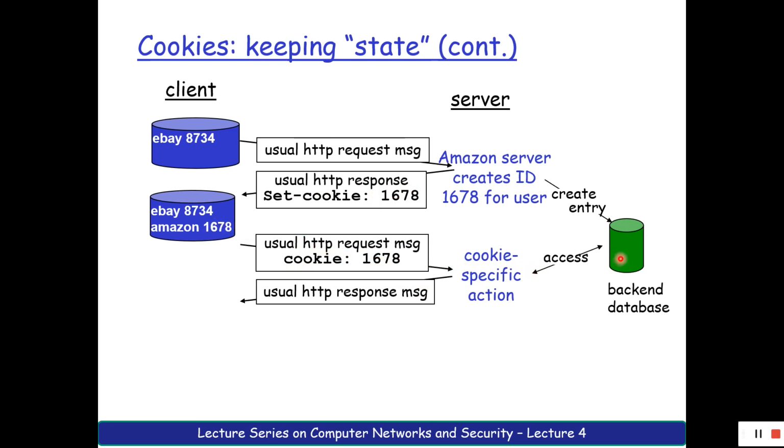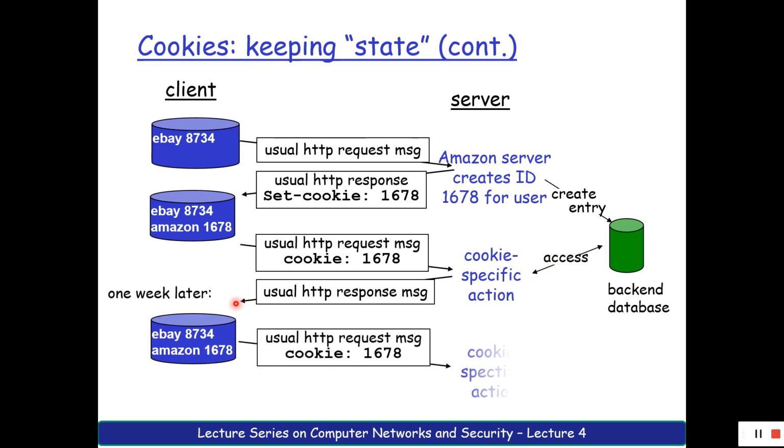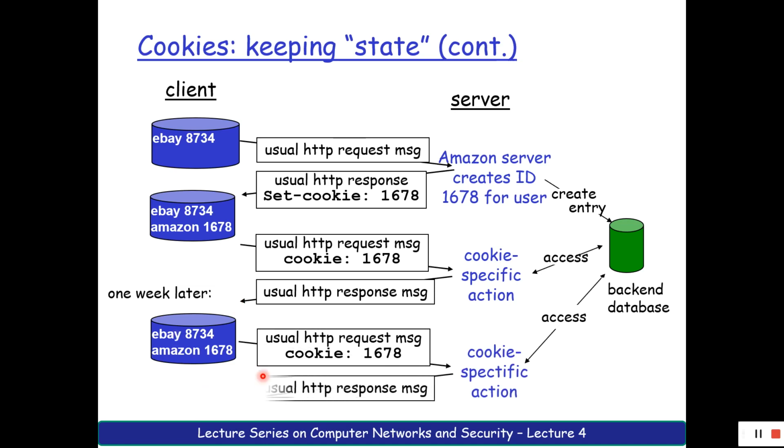The server accesses its database, and after accessing it, it responds back and the process continues. Even after a week, all the procedures are completely the same: the cookie is used with the same number, the request is sent, the database is accessed, and the response is taken.